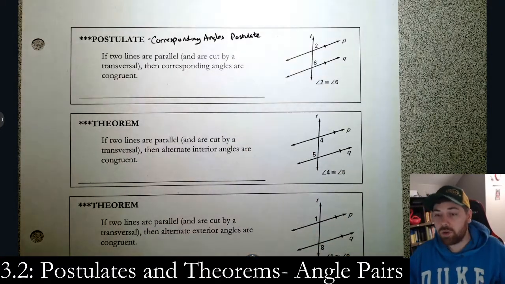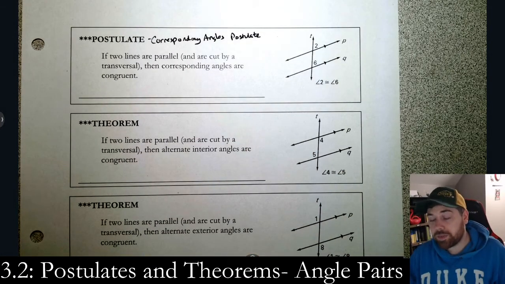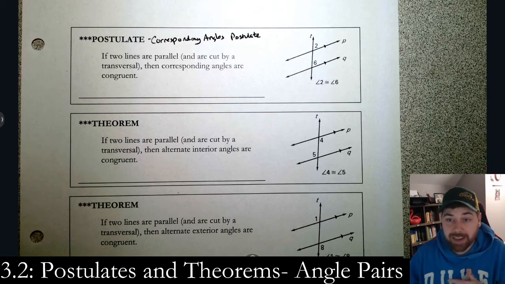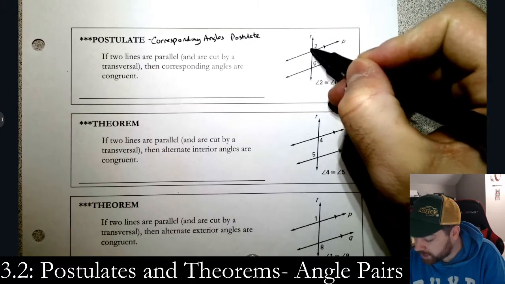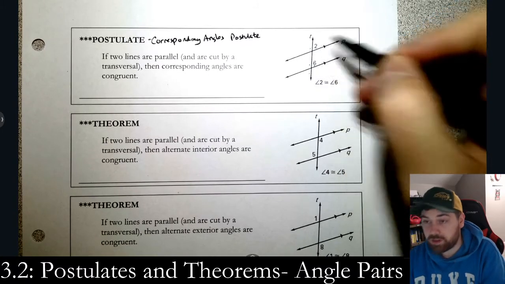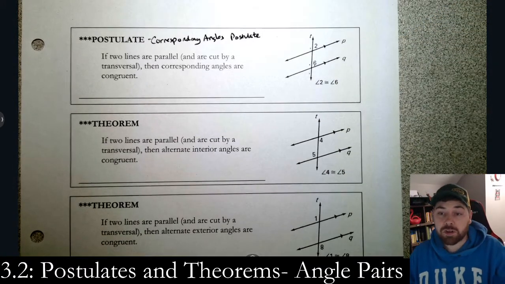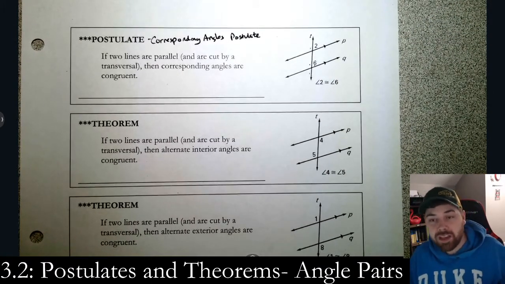Okay? So that's really important because in the last section we had corresponding angles. We talked about what they look like. We said this one and this one are corresponding, this one and this one, this one and this one, this one and this one, right? There's 4 pairs. We've talked about corresponding angles, but they had no relationship. But now they're congruent.